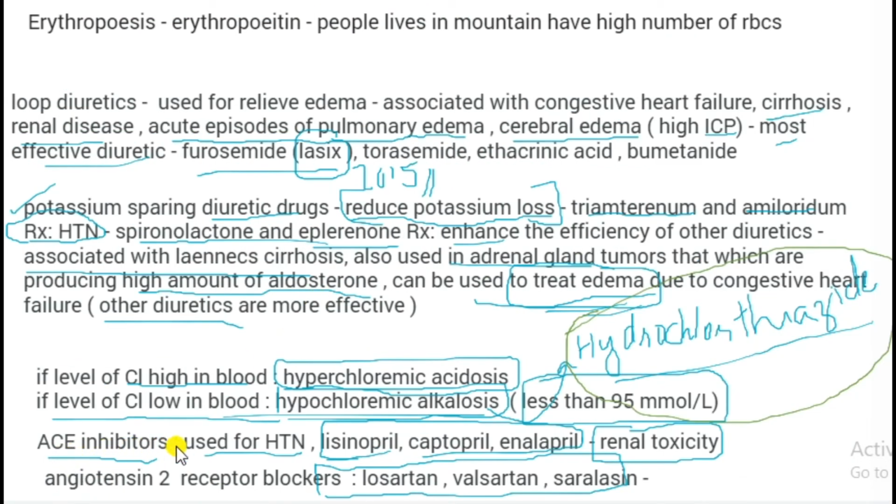And also ACE inhibitors are used for hypertension, and lisinopril, captopril, enalapril are the examples. The adverse effect is renal toxicity. Angiotensin 2 receptor blockers: losartan, valsartan, and serlasin.